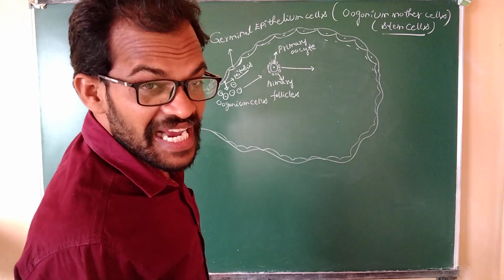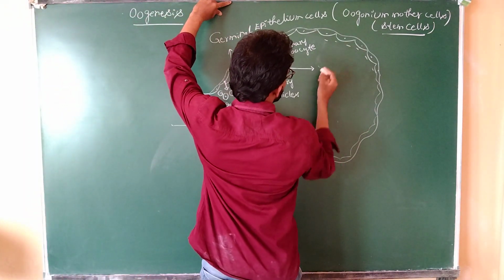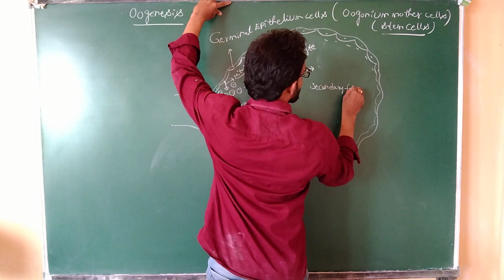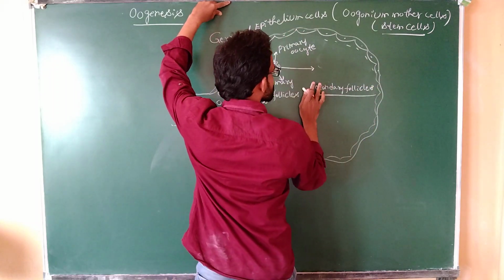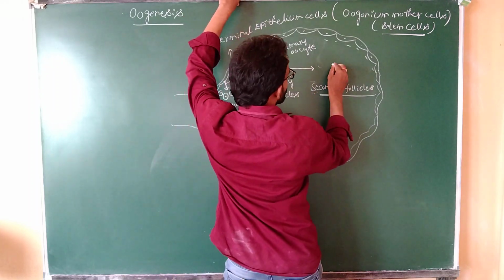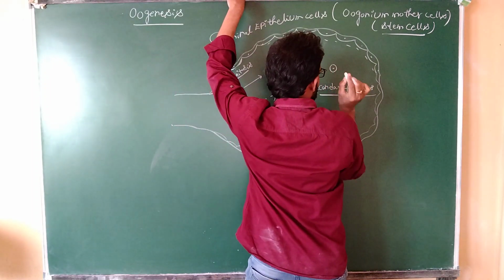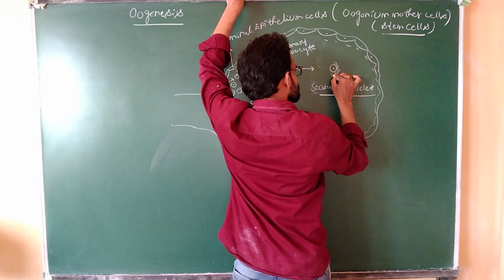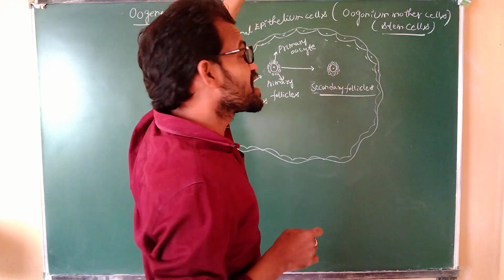The primary follicles are converted into secondary follicles. That is the growth phase. In the secondary follicles, the first one is the primary oocyte, which is surrounded by follicular cells and granulosa cells.